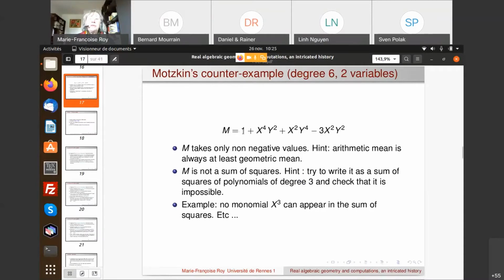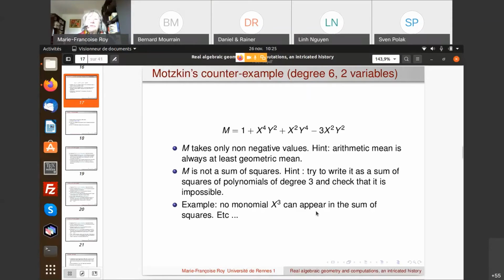The geometric mean, you need to multiply all these 3 things and take the cube root, and you get x squared y squared. Okay. Since the arithmetic mean is always at least equal to the geometric mean, it means that this polynomial takes only non-negative values. And then we need to prove that it's not a sum of squares.